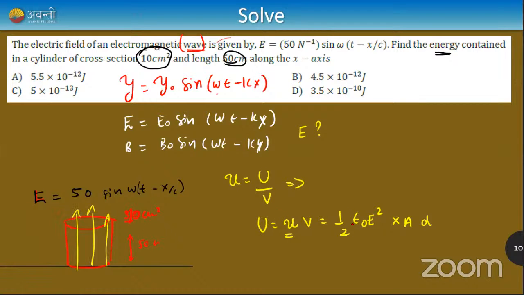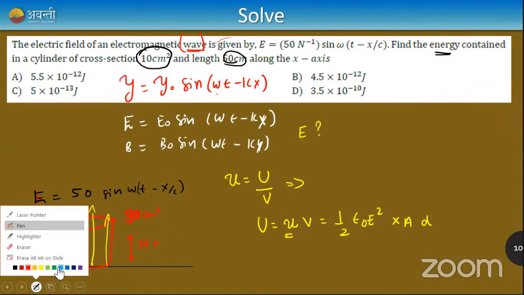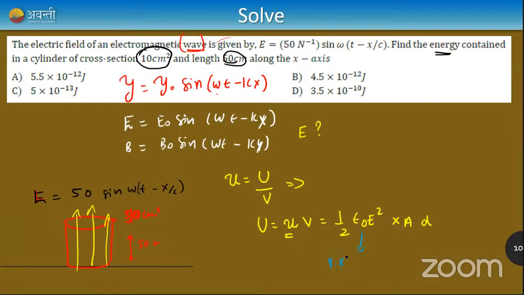If I substitute half as it is, and take epsilon naught as 8.86 into 10 raised to minus 5, and the electric field, what is the electric field? Yes, it is 50. I have to take the maximum amplitude, so it becomes 50 square. Area here is 10 centimeter square, and distance is 50 centimeter. Just all numbers. If we multiply this, we get the answer, and it will be any one of these options. Always remember, keep all of them in SI units. If it is centimeter square, convert it to meter square. If it is centimeter, convert it to meter.